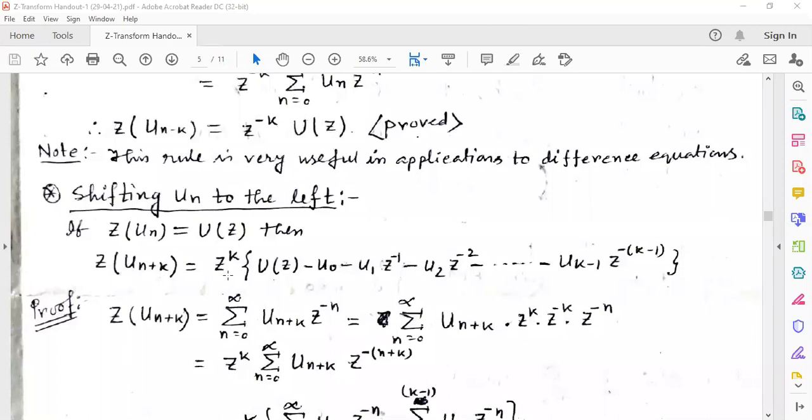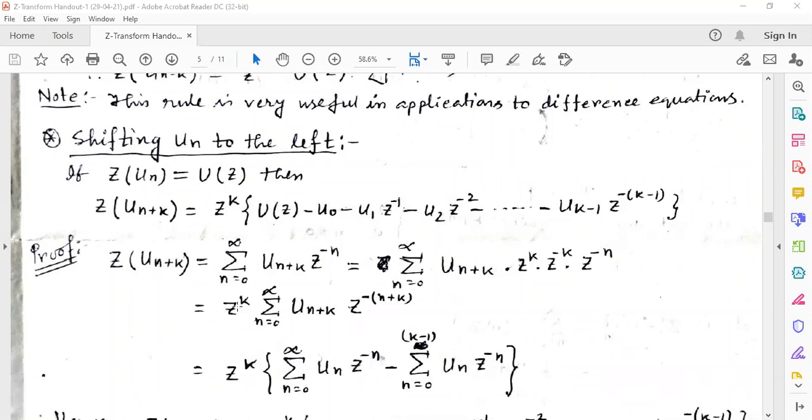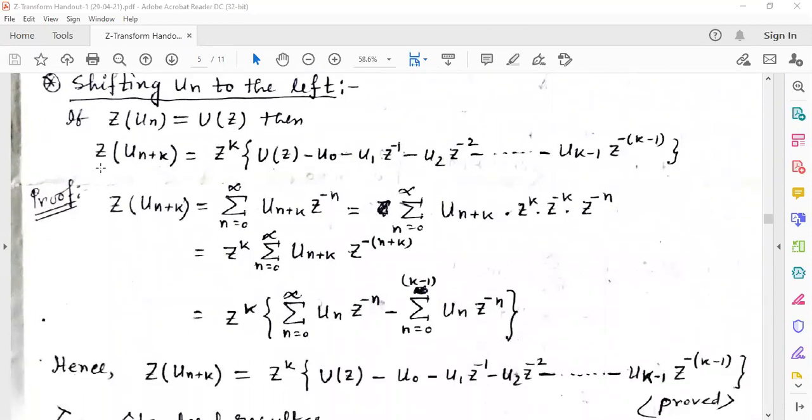So the Z transform of u_{n+k} will be z^k into [U(z) minus u0 minus u1 z^(-1) minus u2 z^(-2) minus dot dot minus u_{k-1} z^(-(k-1))], like this.